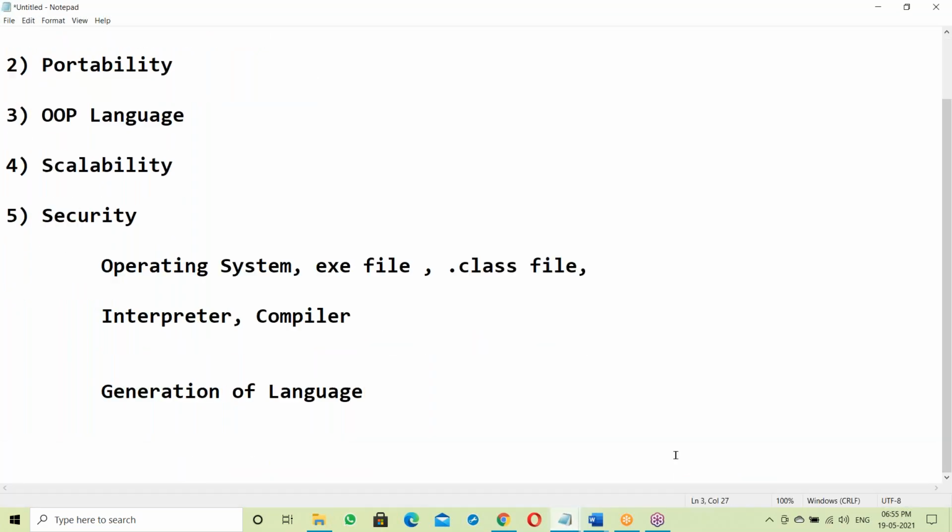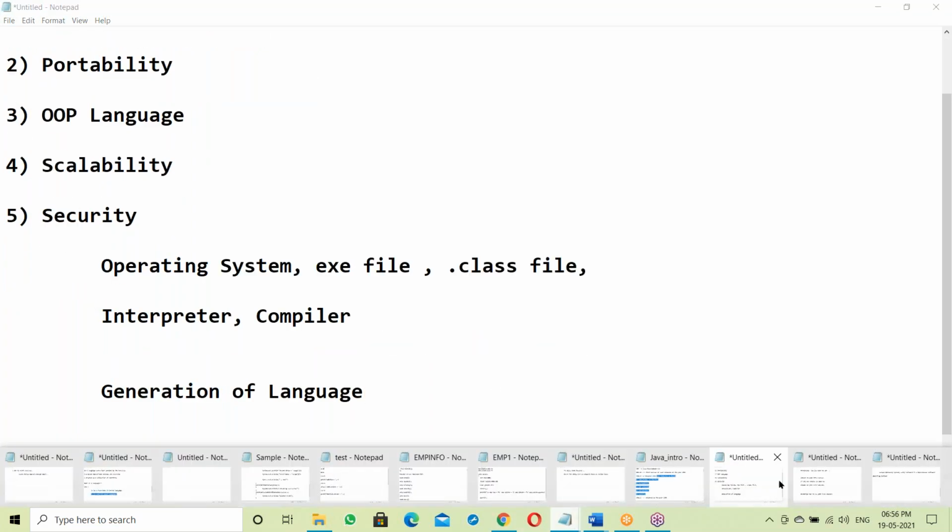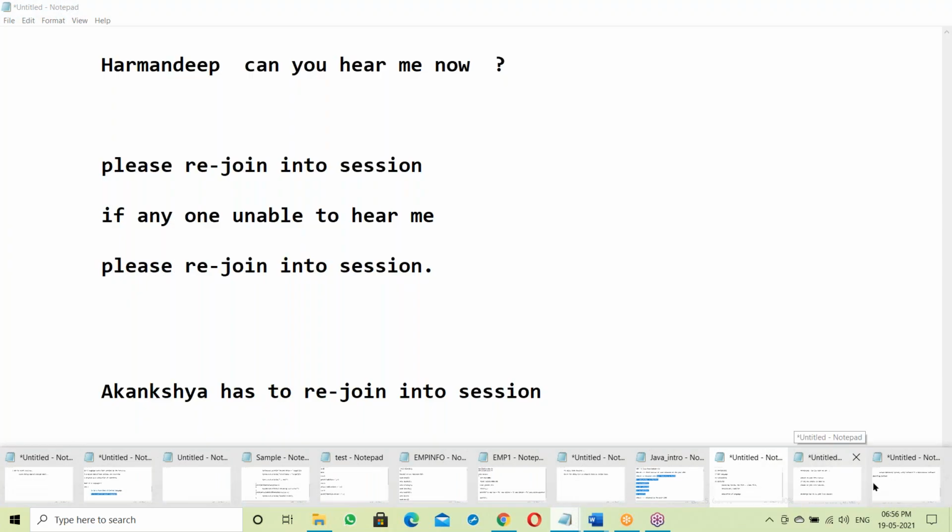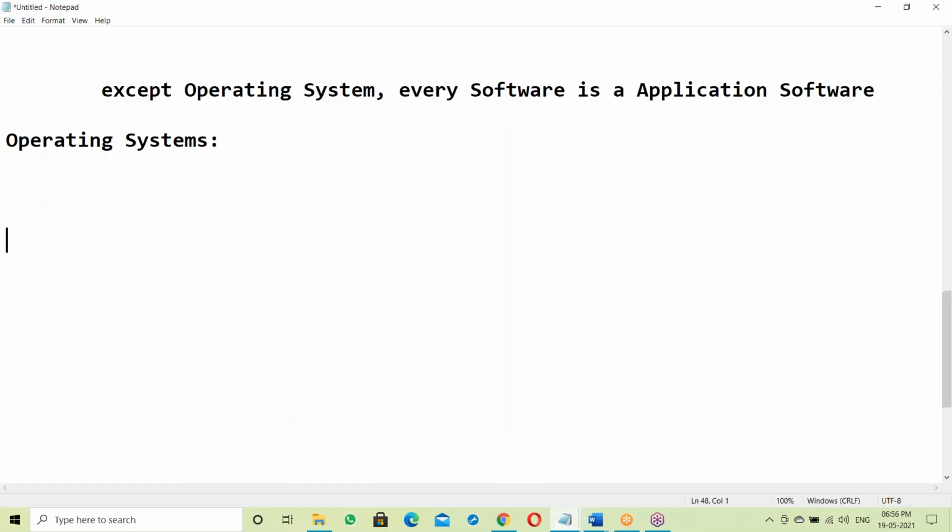When we come to language, what is a language?